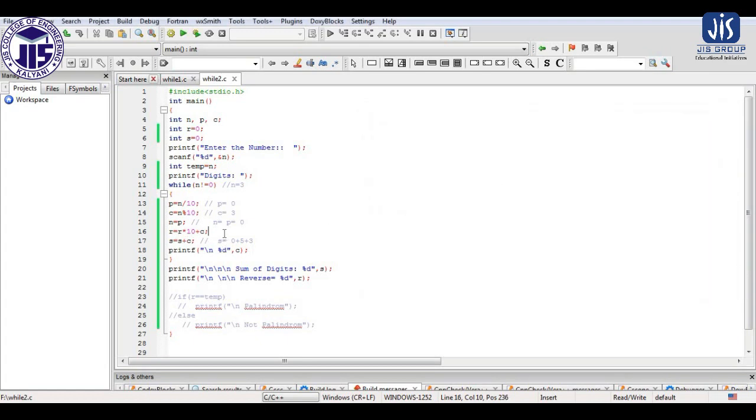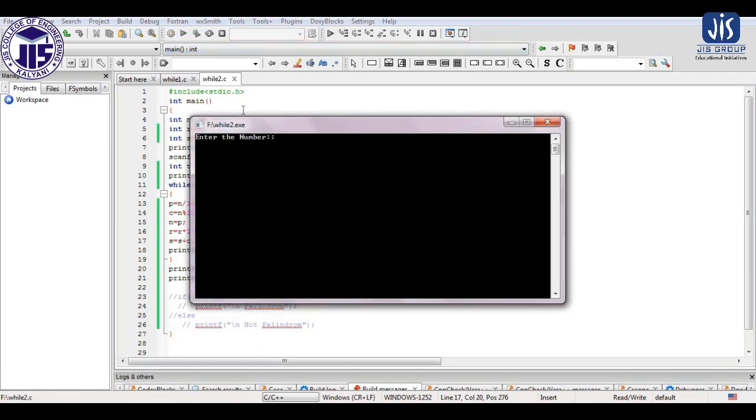For this variable reverse, what will happen basically is that r equals, for the first time, 0 into 10, because we have taken r as 0, into 10, plus c, so it will be only 5. In the next iteration it will be 5 into 10 plus 3, that is equal to 53. So my input was 35 and the reverse is 53. Exactly we are getting that. In that way, by using the while loop, we can find out different operations.